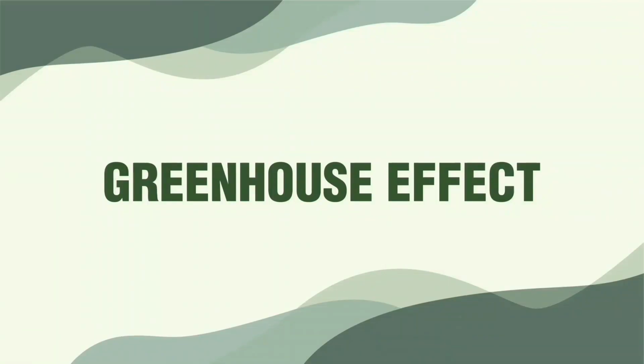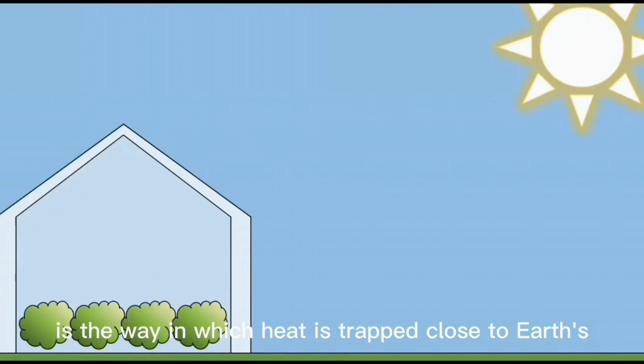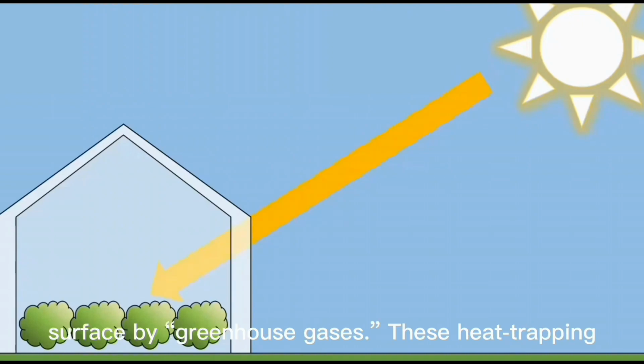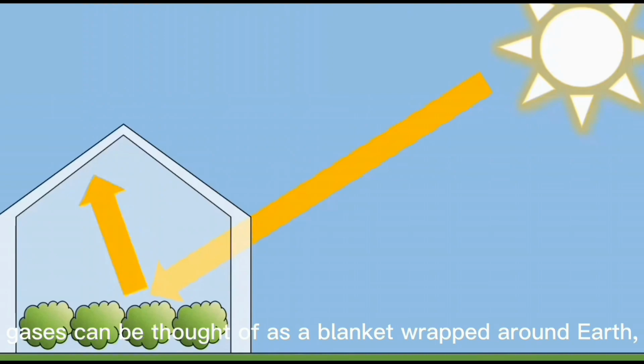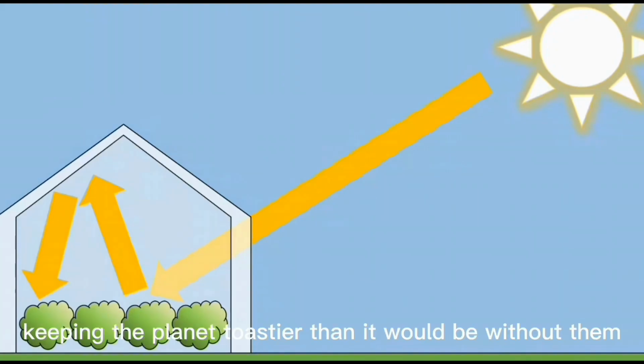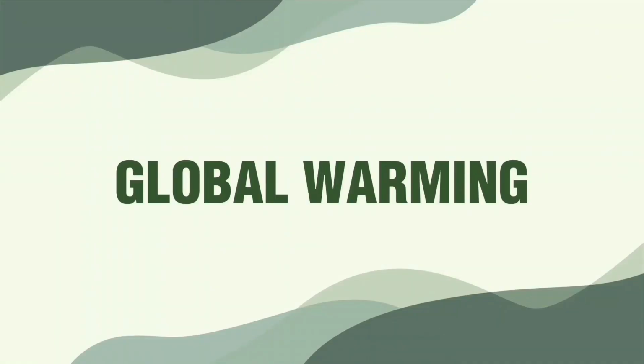The greenhouse effect is the way in which heat is trapped close to Earth's surface by greenhouse gases. These heat-keeping gases can be thought of as a blanket around Earth, keeping the planet warmer than it would be without them.